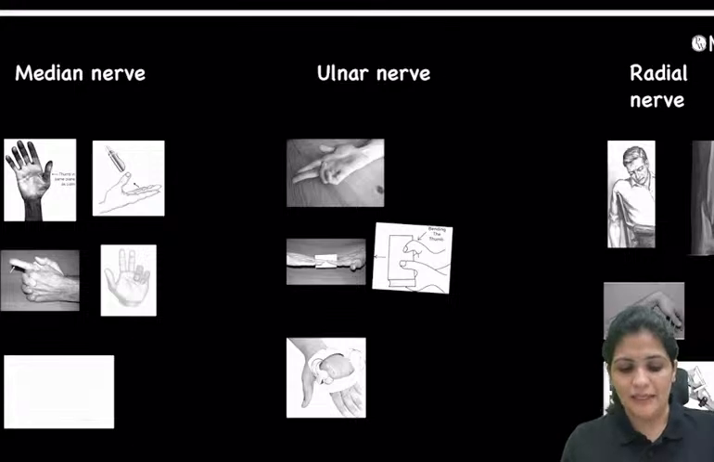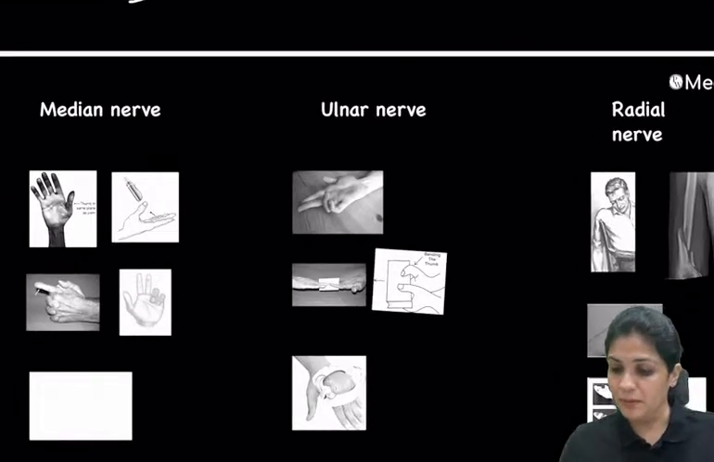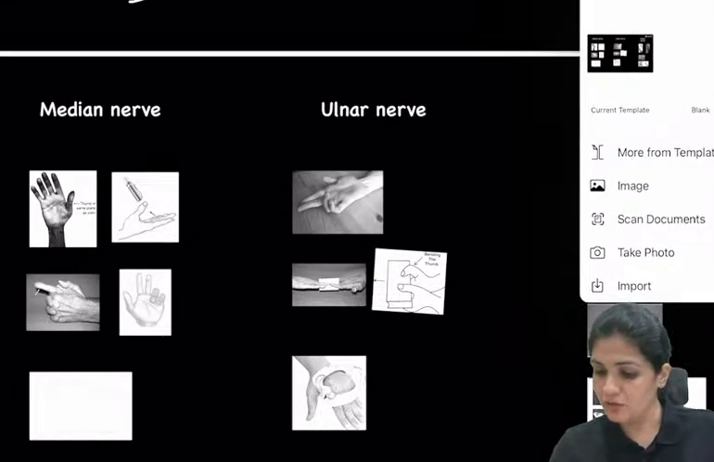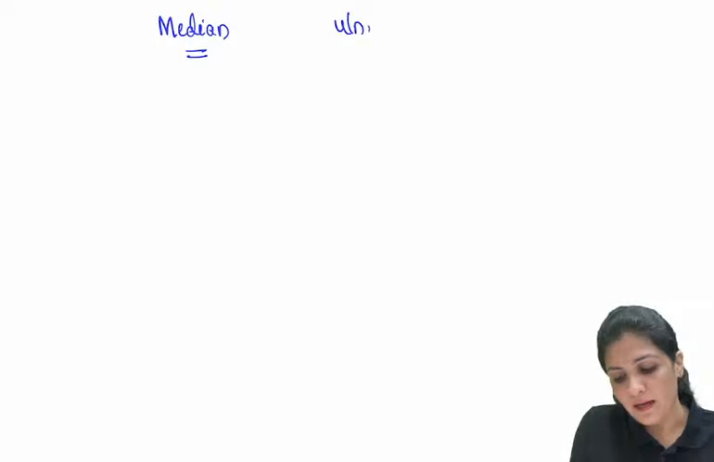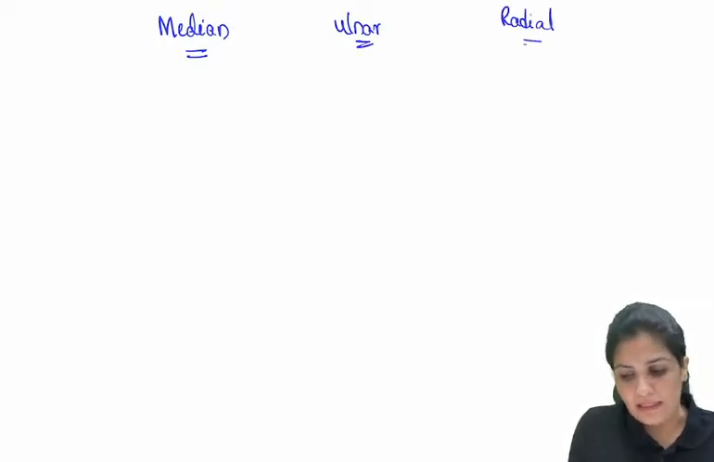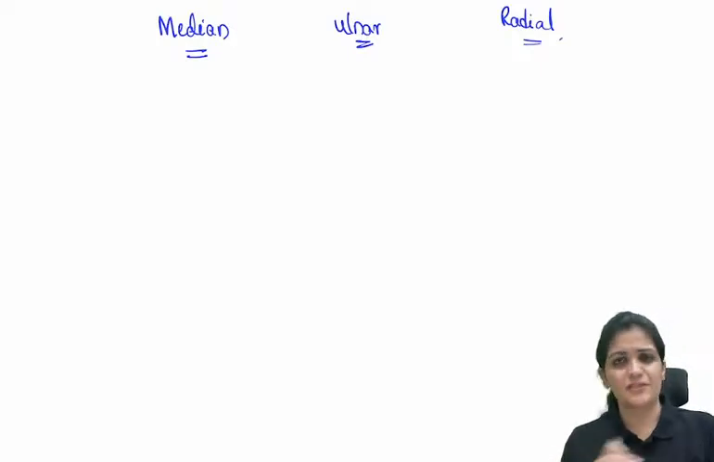So the first one, there are three important nerves which you have to remember. So let us make a chart of it. The three important nerves are the median nerve, ulnar nerve, and the radial nerve. So nothing to worry about it. Very, very easy. Just concentrate.